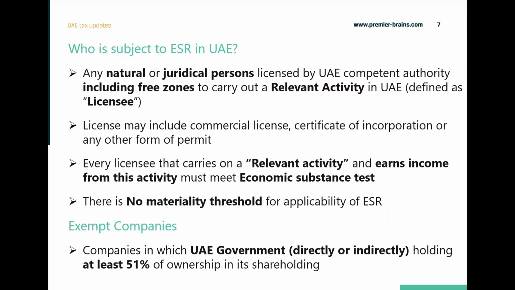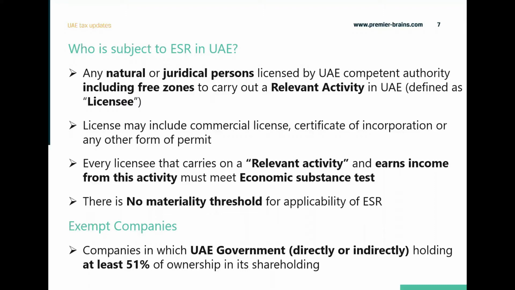So basically every licensee, that means anyone who has a commercial license, permit or any other form of incorporation document in UAE, needs to assess whether they are carrying on a relevant activity and earning income from that activity or not, and then meet the economic substance test.